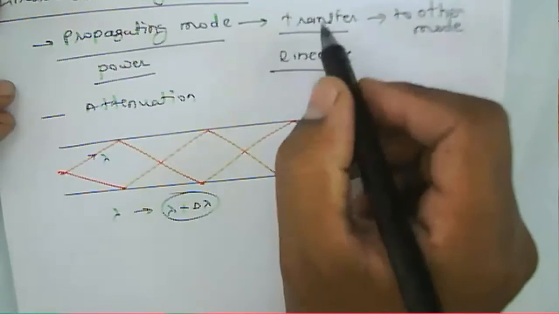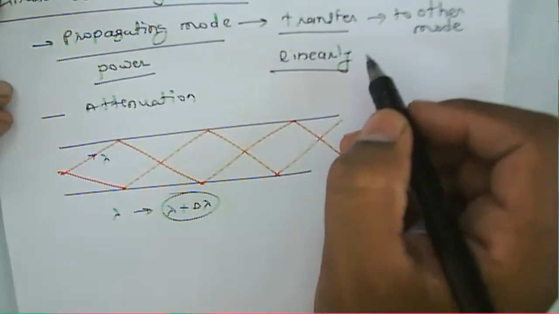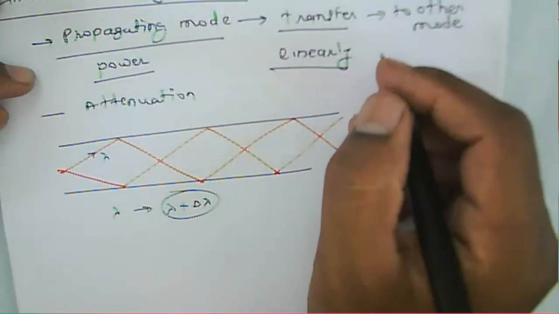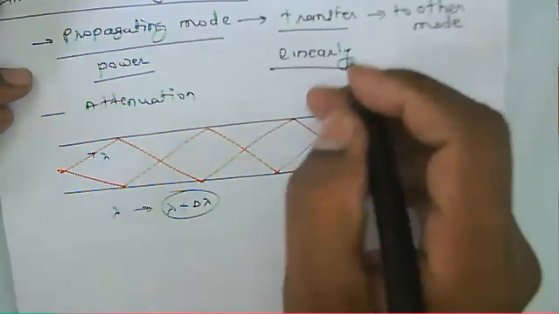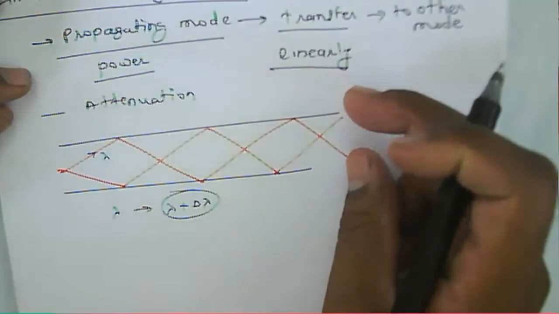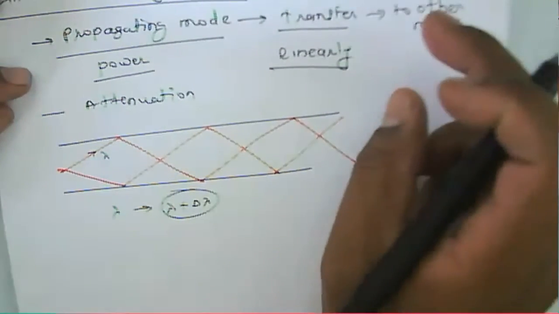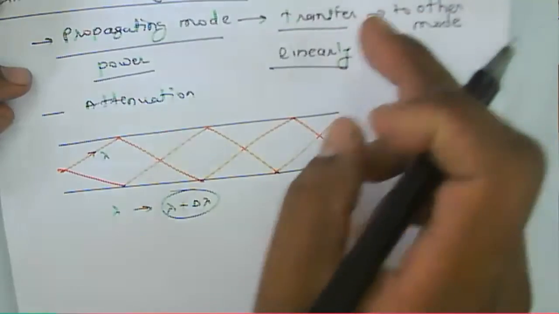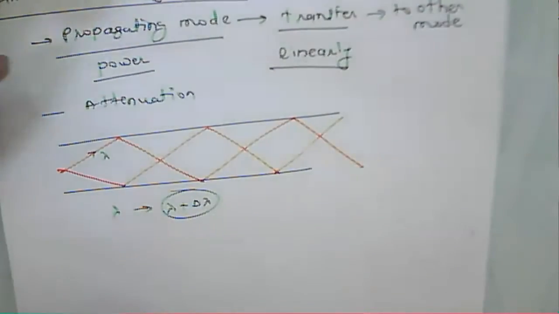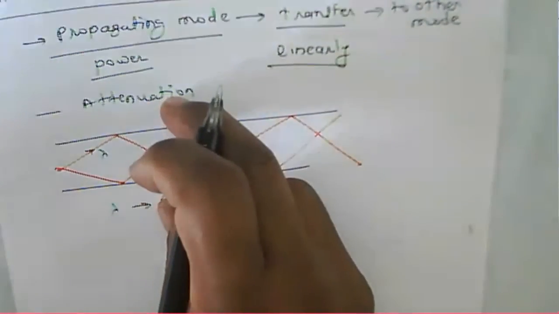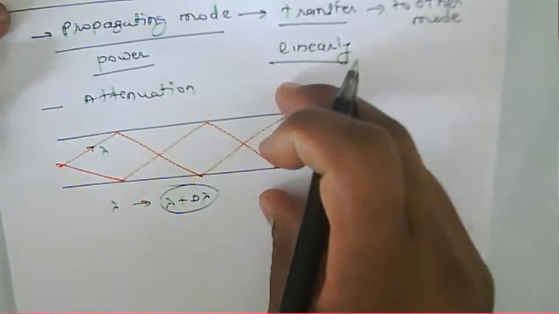When it transfers to the other mode, there may be a variation in the frequency. Because of that variation, this particular fiber will work only for that particular mode.